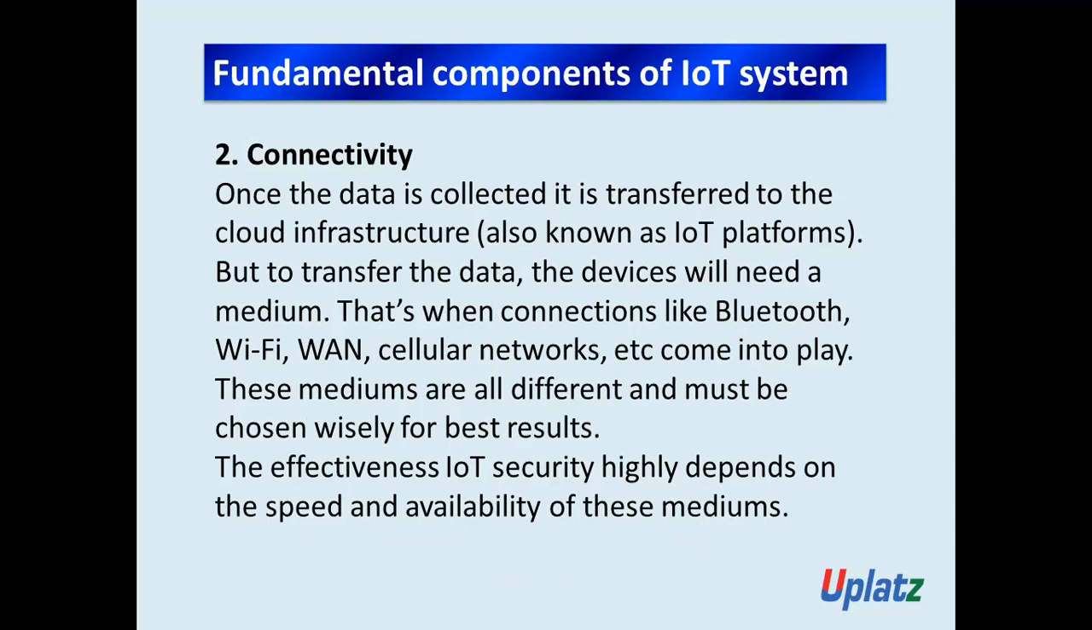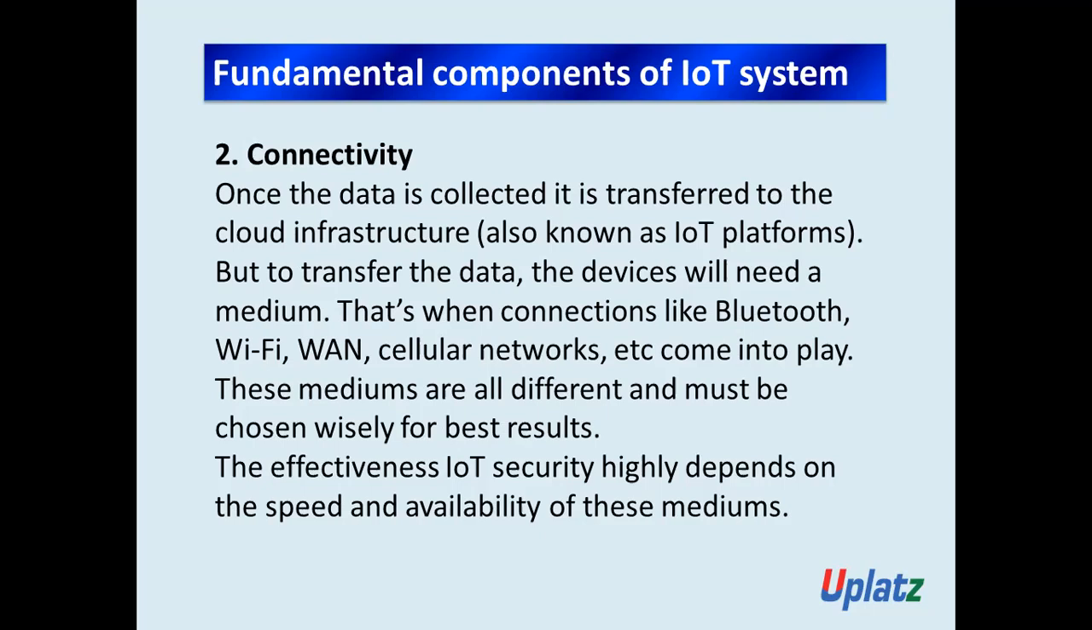But to transfer the data, the devices will need a medium. That's when connections like Bluetooth, Wi-Fi, WAN, cellular network, etc. come into play. These mediums are all different and must be chosen wisely for the best result. The effectiveness of IoT security highly depends on the speed and the availability of these mediums. Got it? And as I told you, we have a separate session on connectivity, where I'm going to explain this component of the IoT system in more detail.